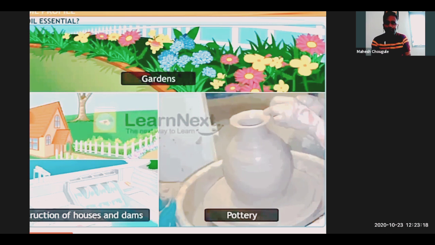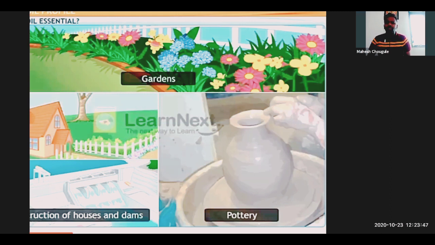Yes, next screen. Yes. So for gardening also we need soil. जहाँ पे अच्छा soil रहेगा वहाँ पे plants अच्छे आएंगे, हमें अलग अलग colorful. If you want colorful flowers, different good flowers, we need good soil in our garden or our area. If you want to make a garden, the first thing we have to do is get good kind of soil in that particular area.